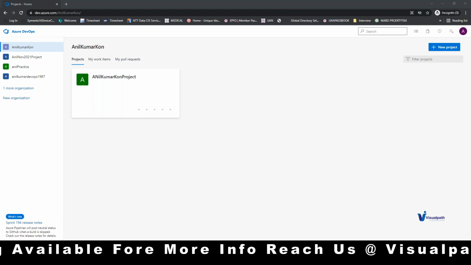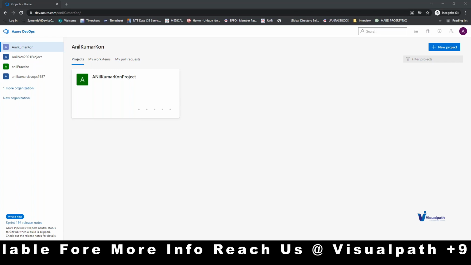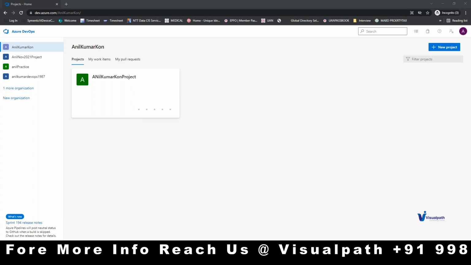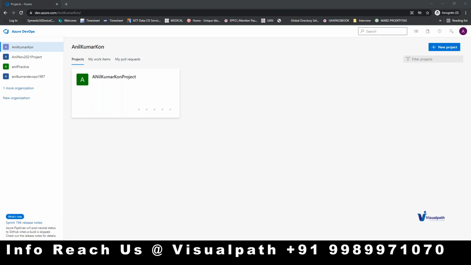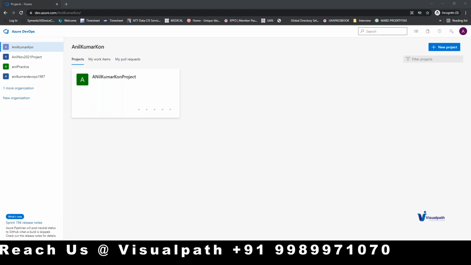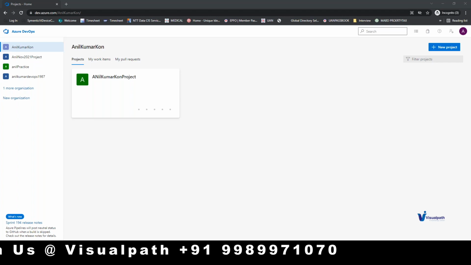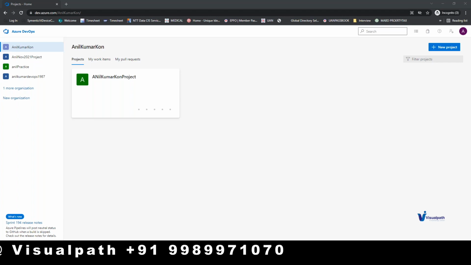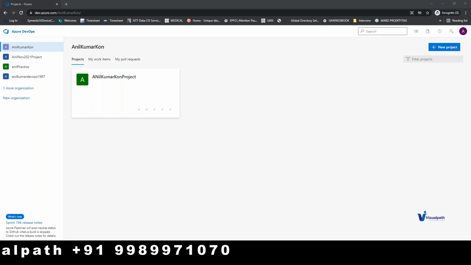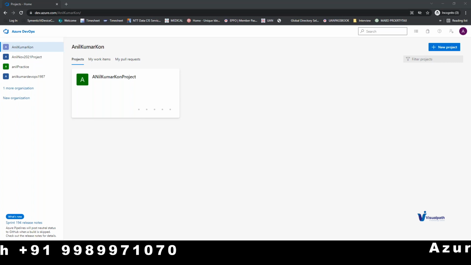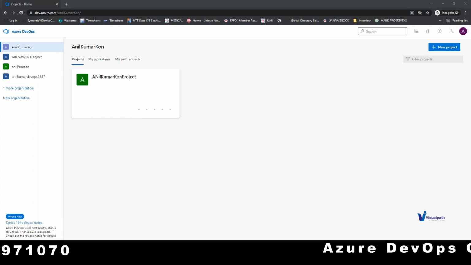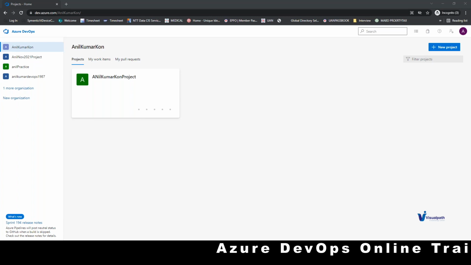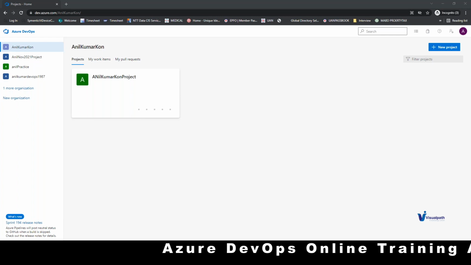Mani, one question. Yes, sure. What are the scenarios in which we can create different ADOs in the same organization? Suppose you are part of an enterprise. Okay, let us take Infosys. Infosys will have different functionalities like the HR department, CS department, project management, project administration, project development, and different views, right?